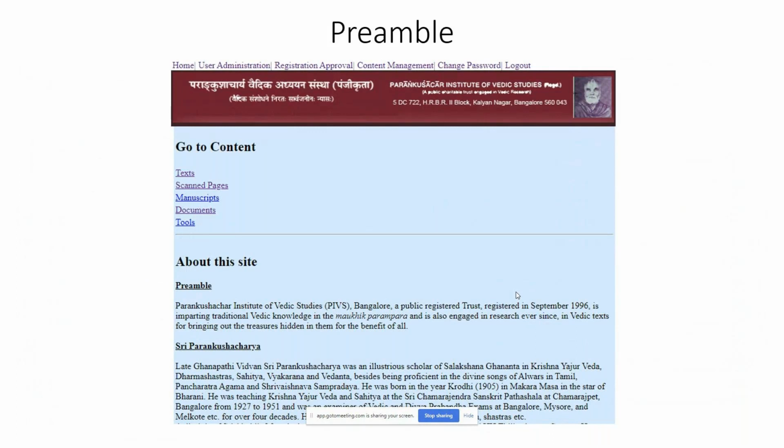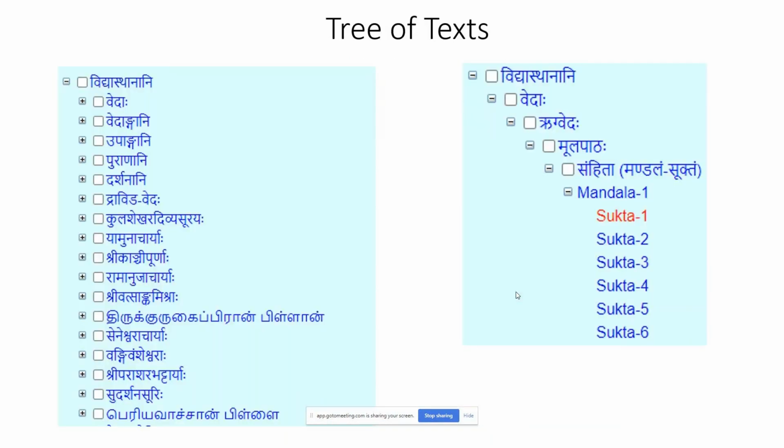And then when we browse through any of the content, the individual levels that are within that content will get displayed. When we expand Rig Vedam, then we will see Mulapatam, Samhita, Brahmanam, Upanishad, and so on. And then within Samhita, we'll see the individual suktas. And then when we click on the sukta, the sukta can get browsed. Similarly, all books are like this. They are hierarchically organized in metadata like a tree.